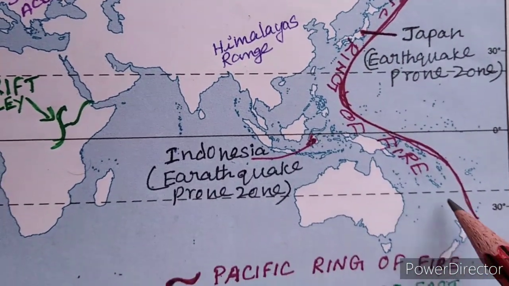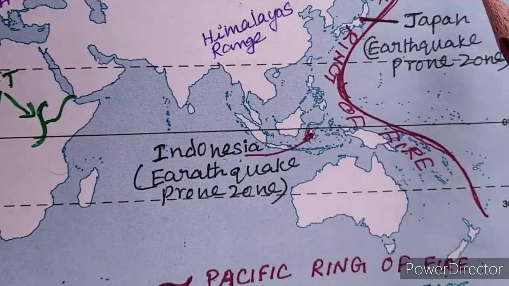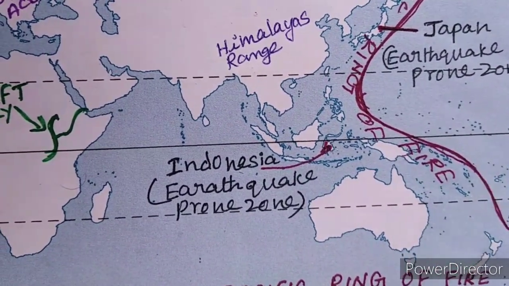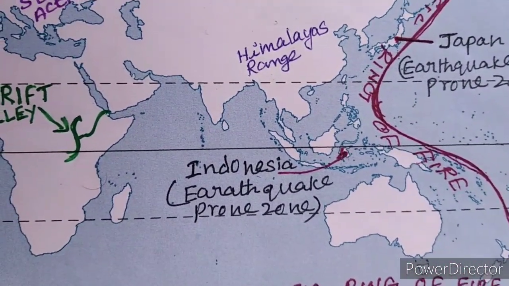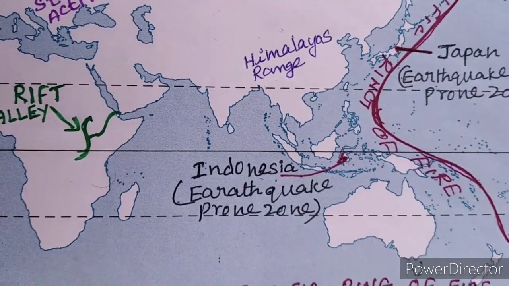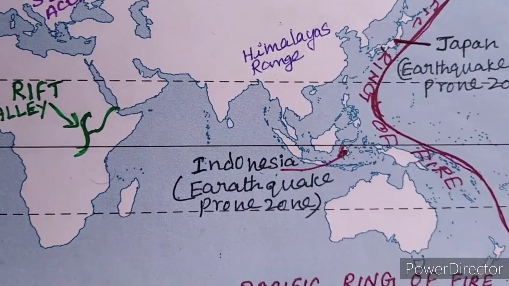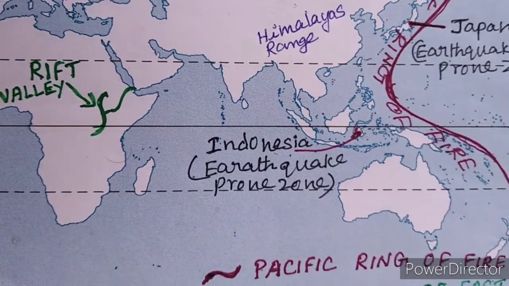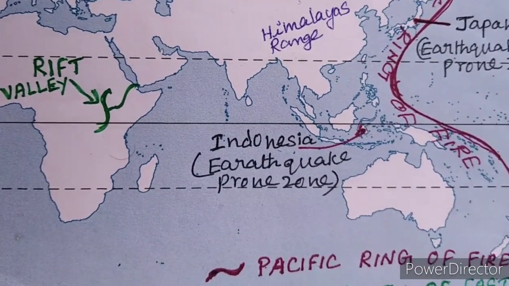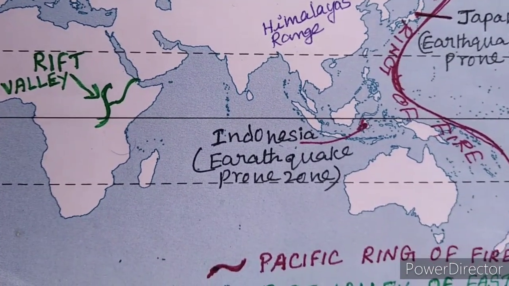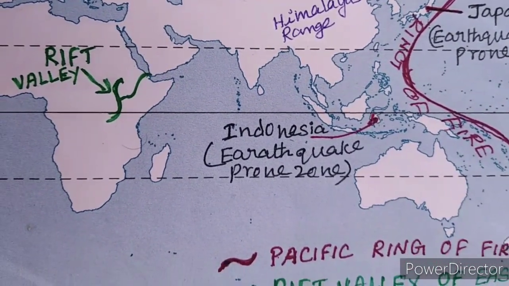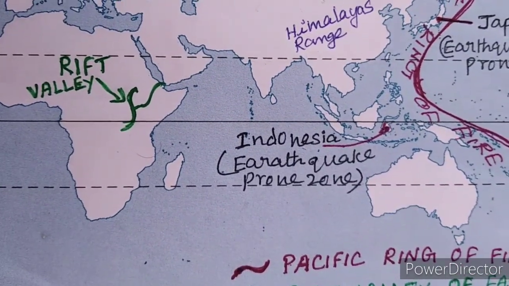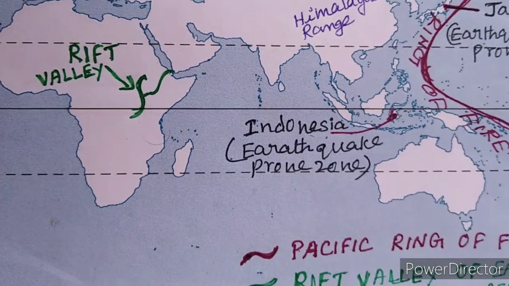This is North Pacific, here South Pacific. In Tamil, Pacific Niruppu Valayam. So, Ring of Fire is a major area in the basin of the Pacific Ocean where many earthquake and volcanic eruptions occur.